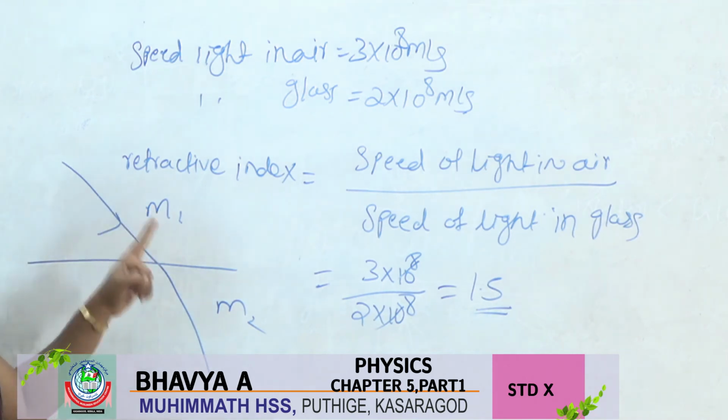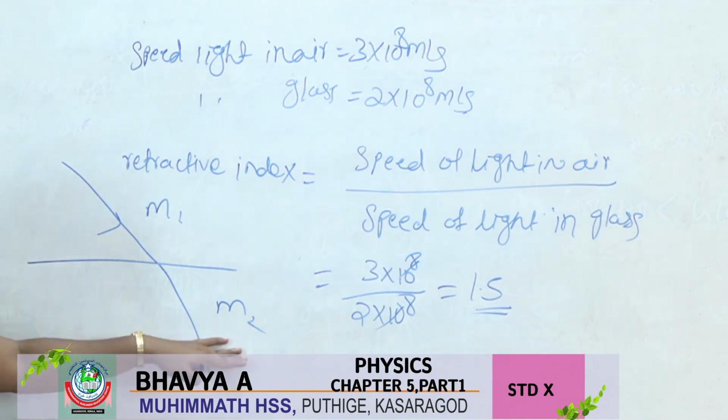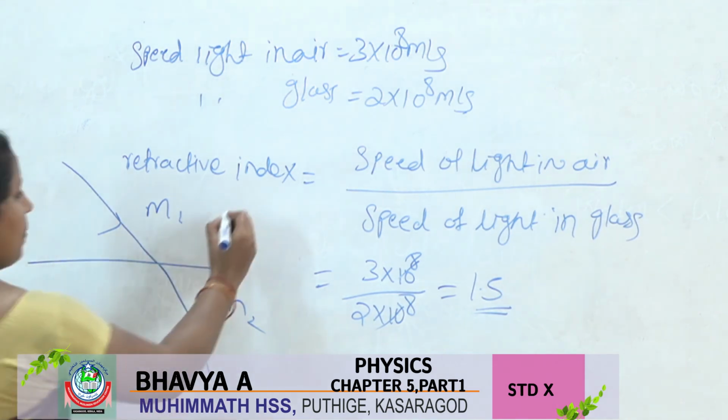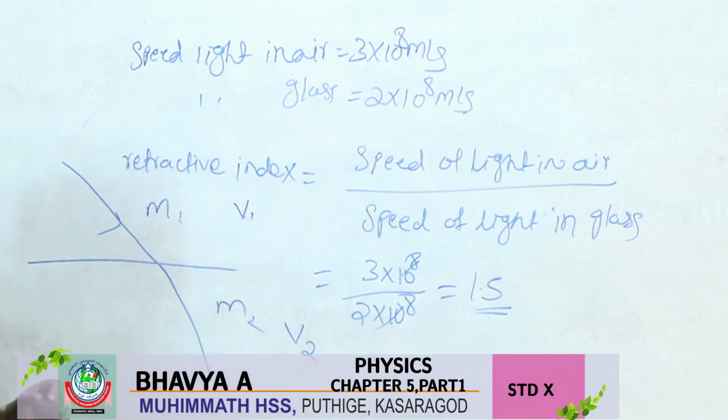The refractive index of medium 2 with respect to medium 1 is represented by n2 to 1. The speed of light in medium 1 is represented by v1, and the speed of light in medium 2 is represented by v2.